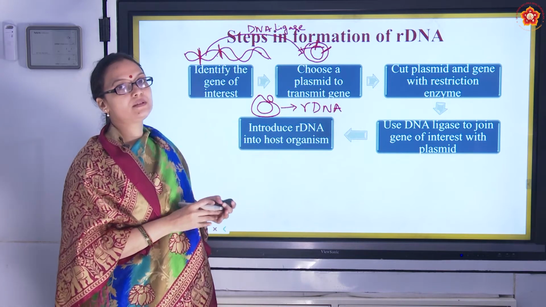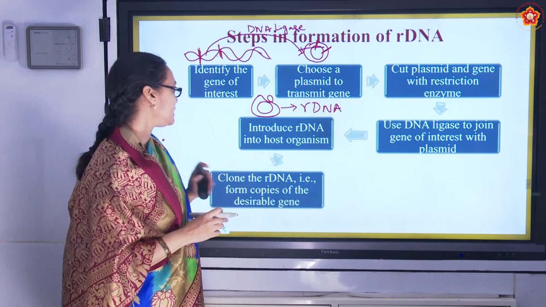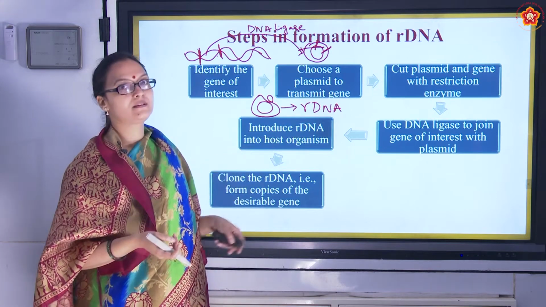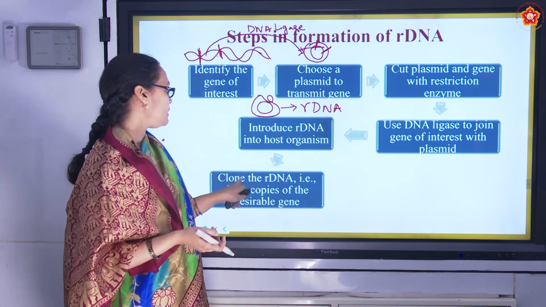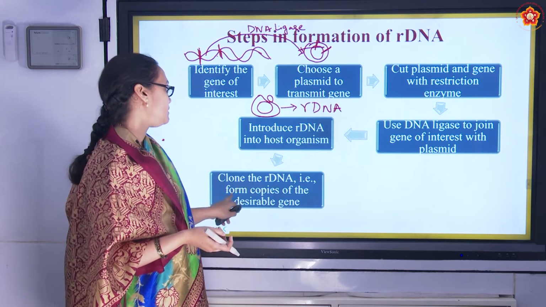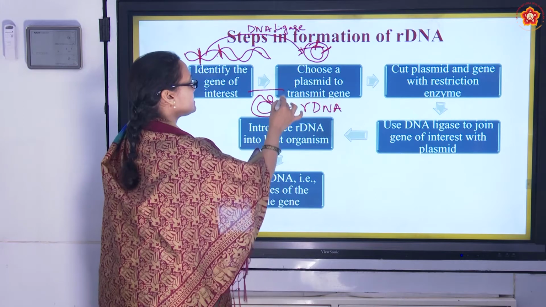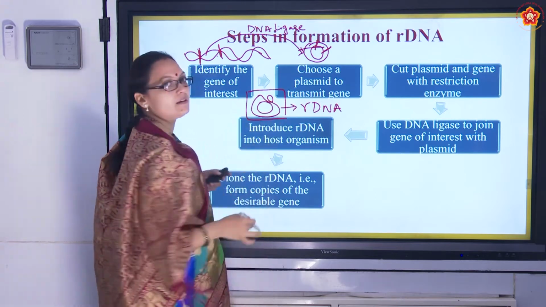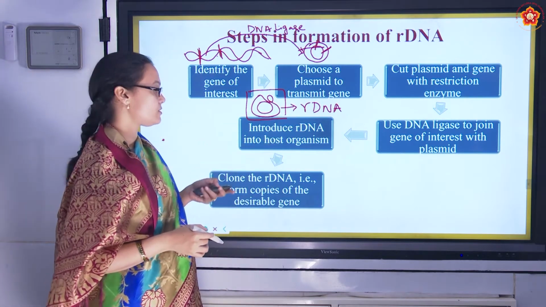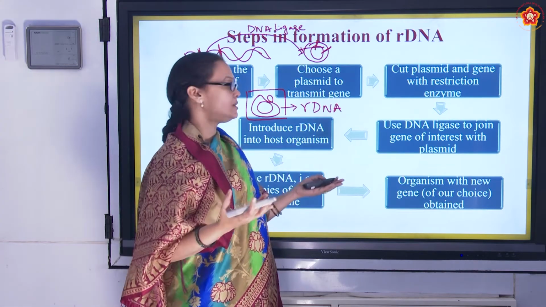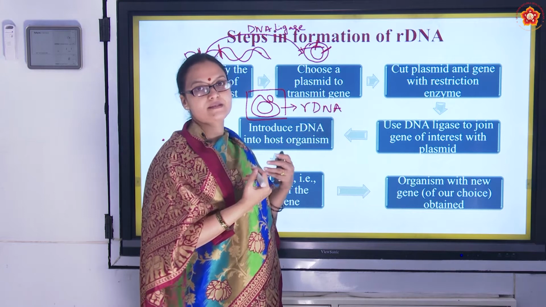So what do we do with this plasmid now? We clone it to make multiple copies of this template, right? What is cloning? Forming copies of a desirable gene. This is our desirable gene, the recombinant DNA. So we make multiple copies of it, and then we obtain many new organisms with our desired gene.